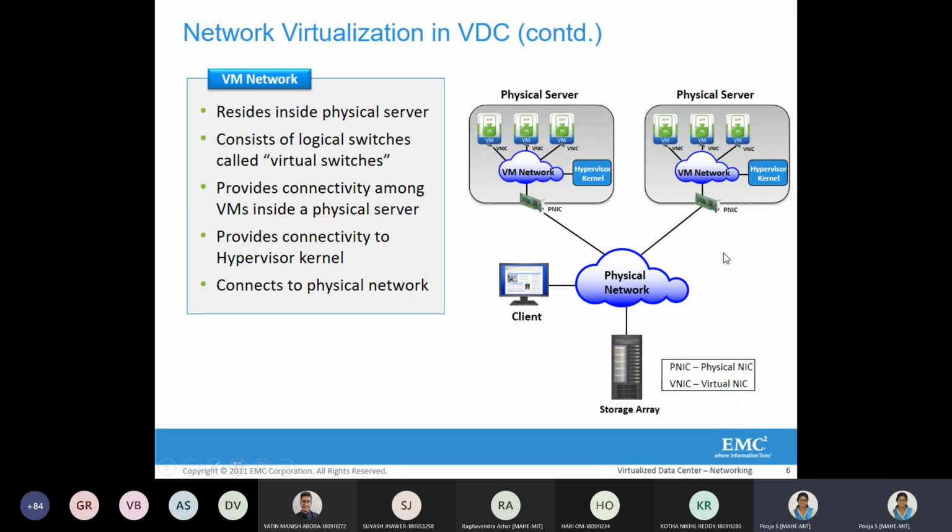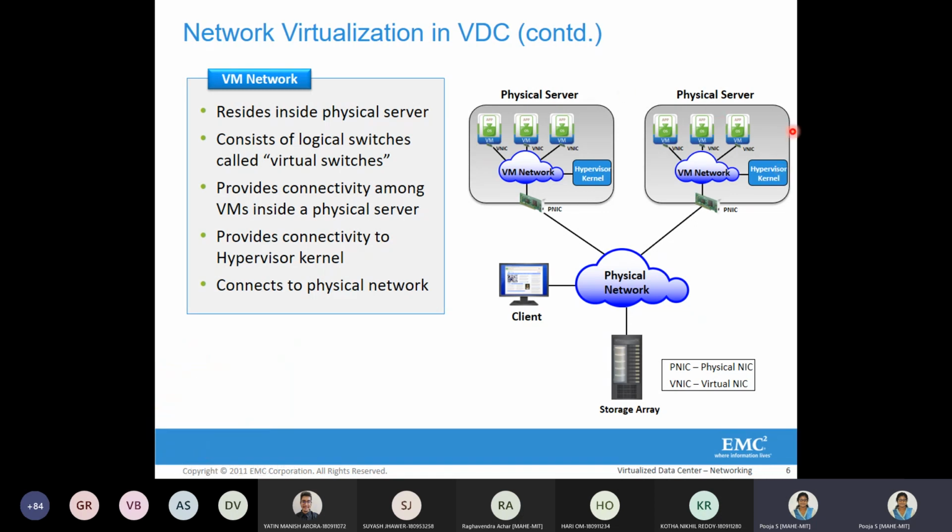So we can see here we already have the physical servers, that is the outline of the physical servers, and then we have the physical network and client and storage. So this will be retained as it is. The additional thing we will have is what is happening inside that physical server. Obviously, a physical server has a hypervisor, and these hypervisors are going to host multiple virtual machines. So the interconnection of these multiple virtual machines using a particular virtual network is called the virtual machine network. This is basically inside a single physical server.